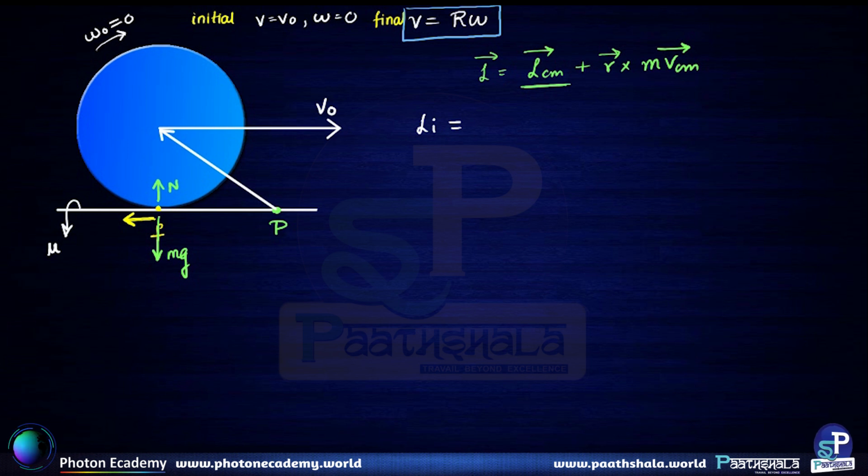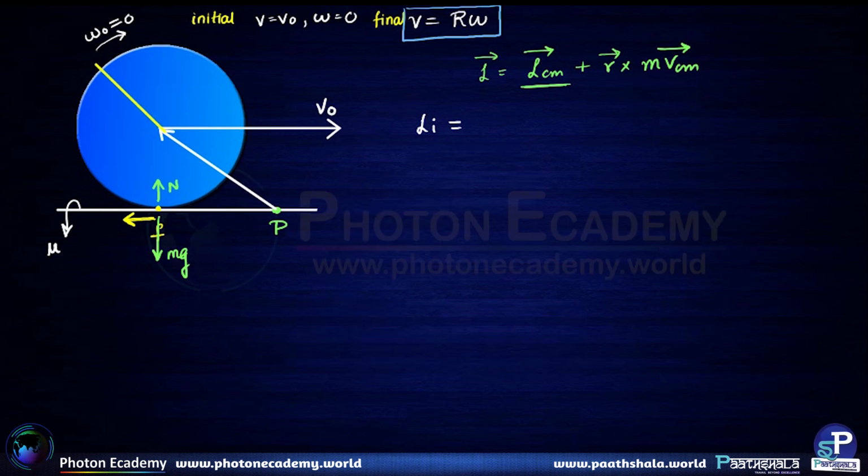I will have to employ this particular angle. I have to extend this line further, and I employ this angle.